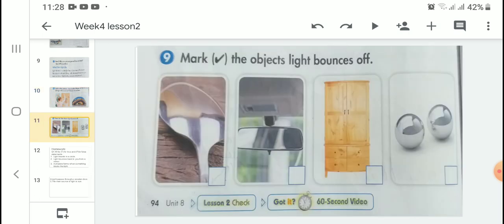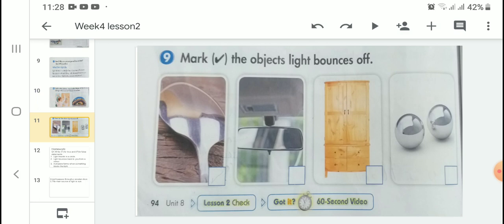Look at question number 9. Mark the objects light bounces off. In the first picture, we have seen a spoon. It has a shiny surface, so light bounces off. So you will tick in the given box. In the second picture, you will see a back mirror.